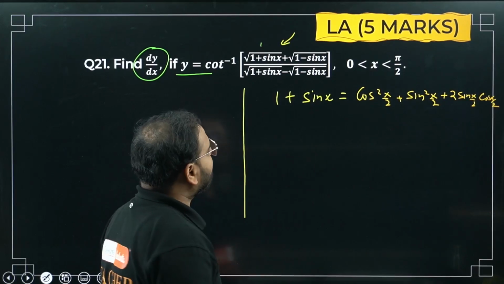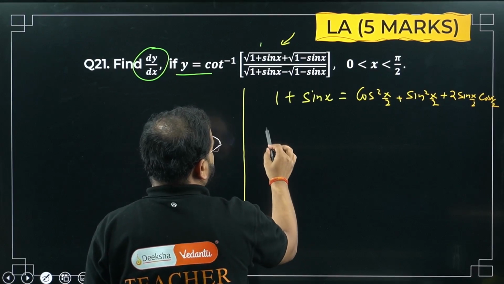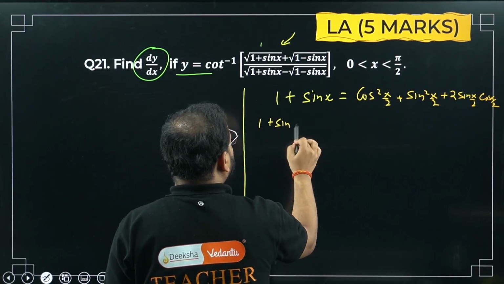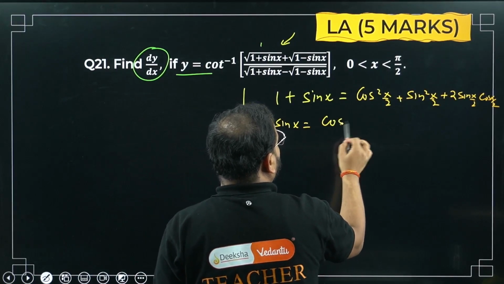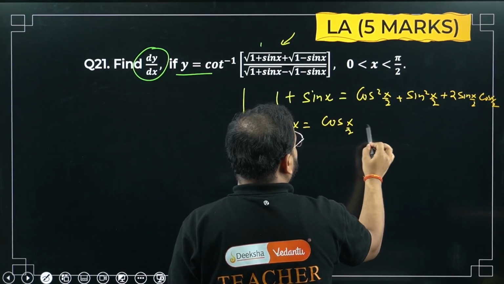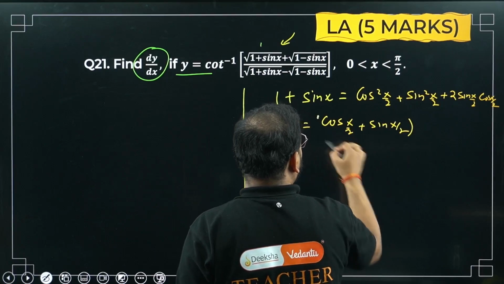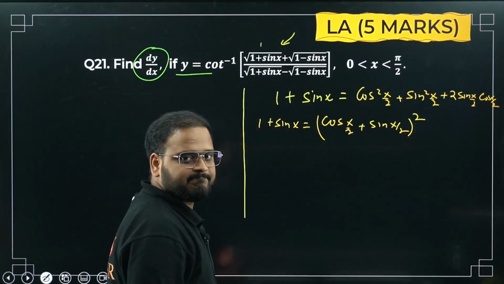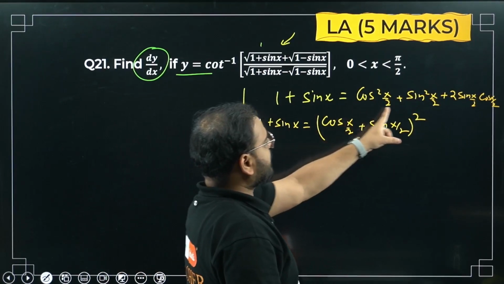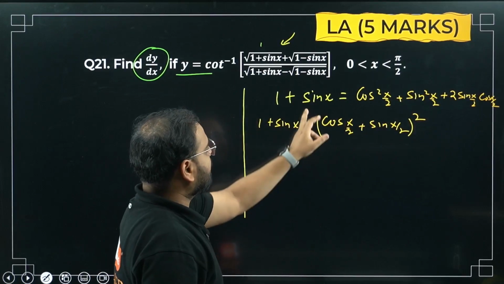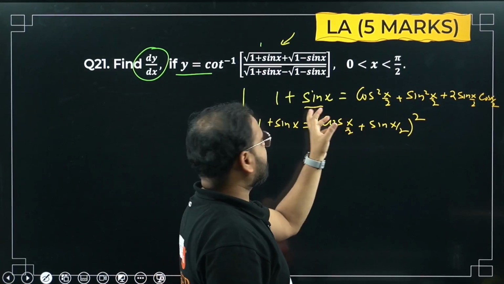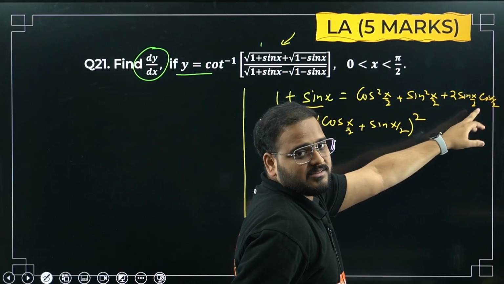So basically I'm saying 1 plus sin x is what? Cos of x by 2 plus sin of x by 2, the whole square. Right? This is cos square plus sin square, which is 1. That's why 1. So this is going to be sin 2x, right? So I can write sin 2x as 2 sin x cos x.